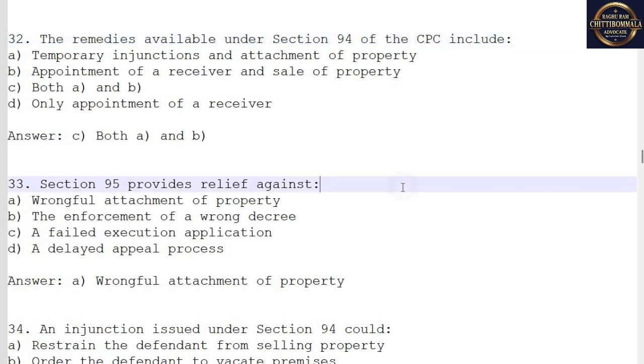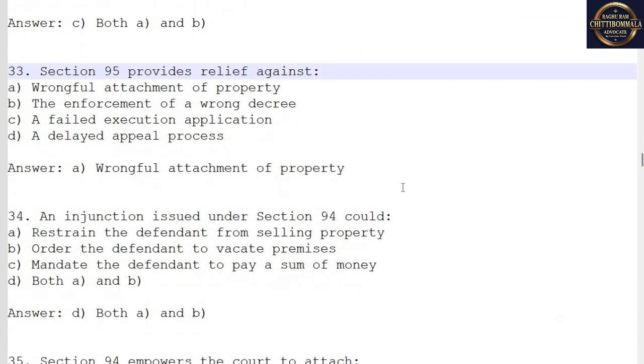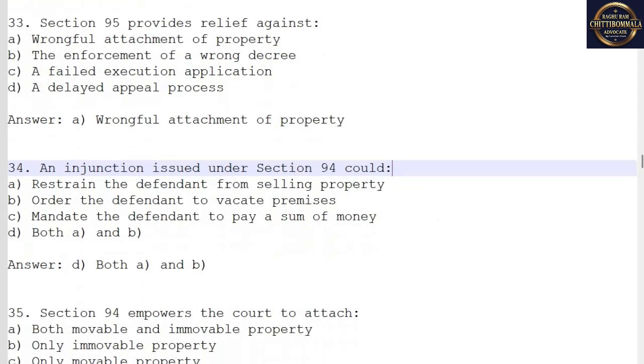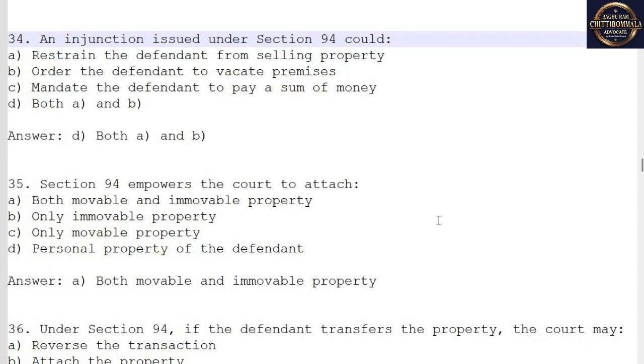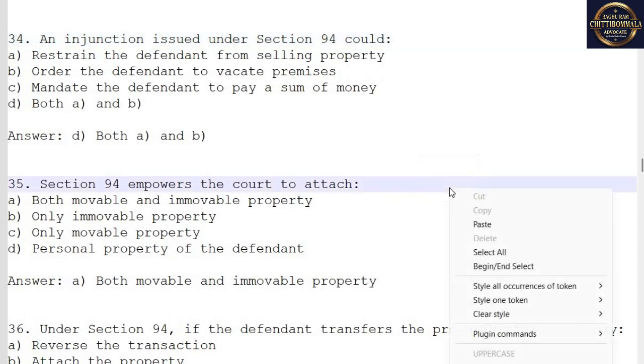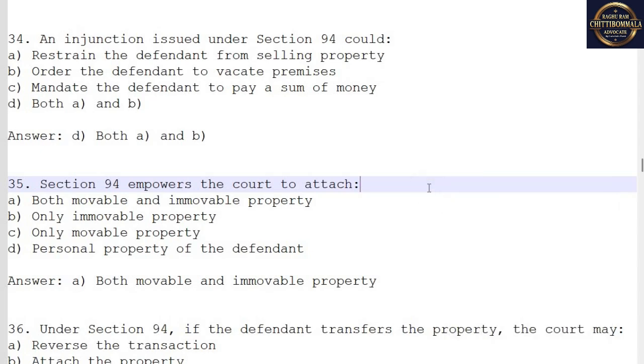33. Section 95 provides relief against... A. Wrongful attachment of property. 34. An injunction issued under Section 94 could A. Restrain the defendant from selling property. B. Order the defendant to vacate premises. C. Mandate the defendant to pay a sum of money. D. Both A and B. Answer: D. Both A and B.